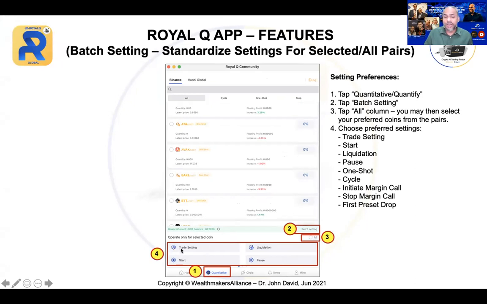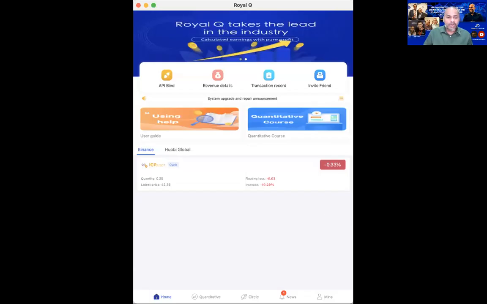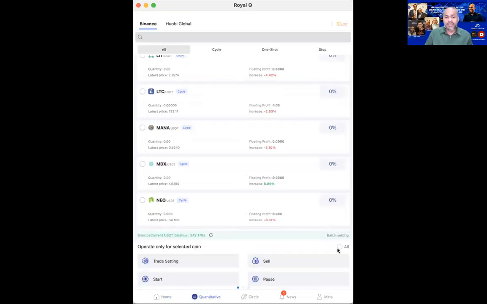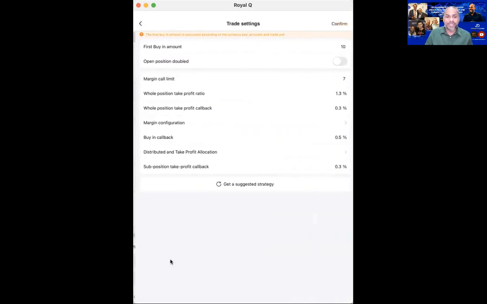Select all, and at number 4 here, you go to trade setting. So let me show you that very quickly. You go to the robot, go to quantitative, and you see batch setting. Click the batch setting and click all, and then there's a trade setting. Inside here you can even look at all the different components. You can actually use all these components, but at this moment we're going to use trade setting.